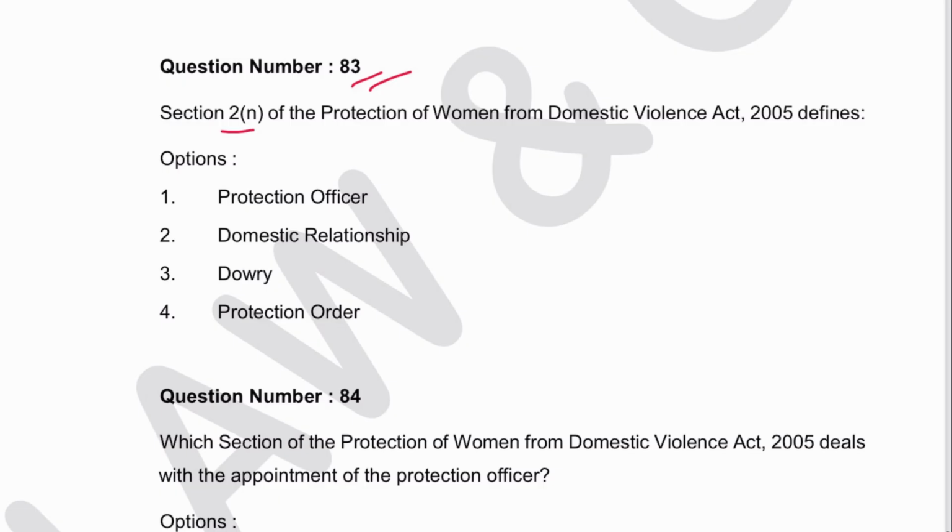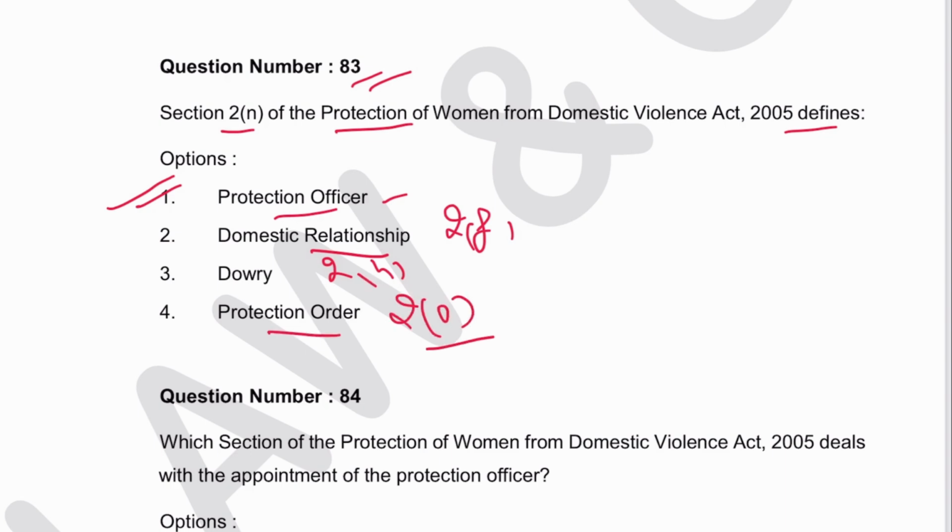Next, 83. Section 2N of the DV Act defines protection officer. 1 is the answer. Domestic relationship is in section 2F. Dowry to H, protection order to O.